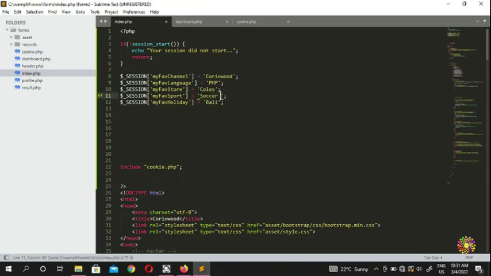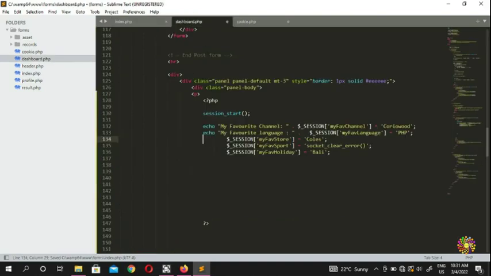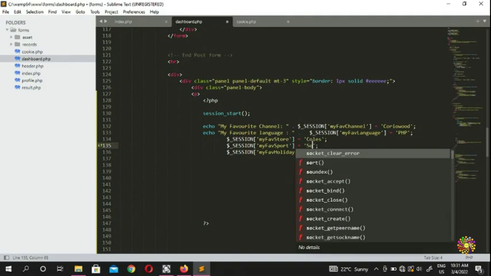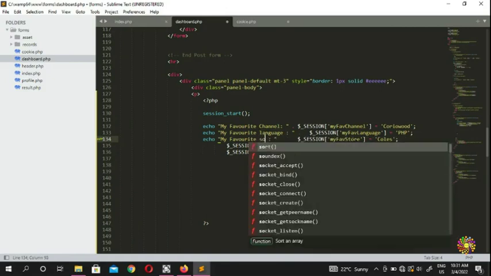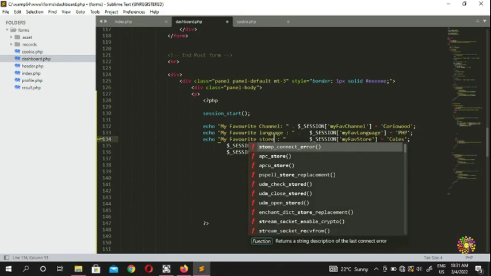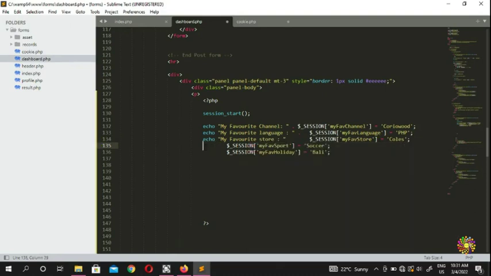Okay, so looks like we're having a problem there. Where this socket clear is coming, it should be coming in soccer, not socket. Okay, so now we're gonna put an echo, my favorite store. And here you guys can put another echo, my favorite soccer, so my favorite sport.